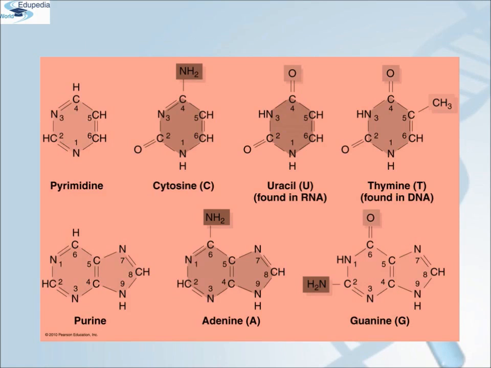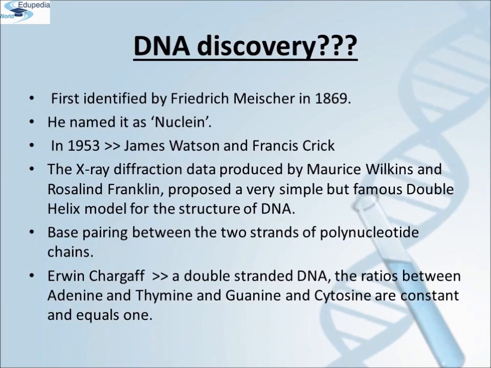Here you can see the basic molecular structures of pyrimidines and purines, and examples of pyrimidines, that is cytosine, uracil and thymine. Uracil is only found in RNA and thymine is only found in DNA. And examples of purines are adenine and guanine.